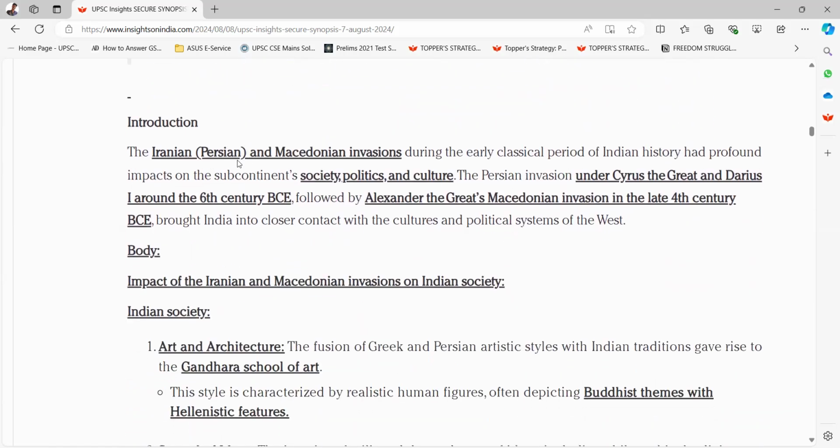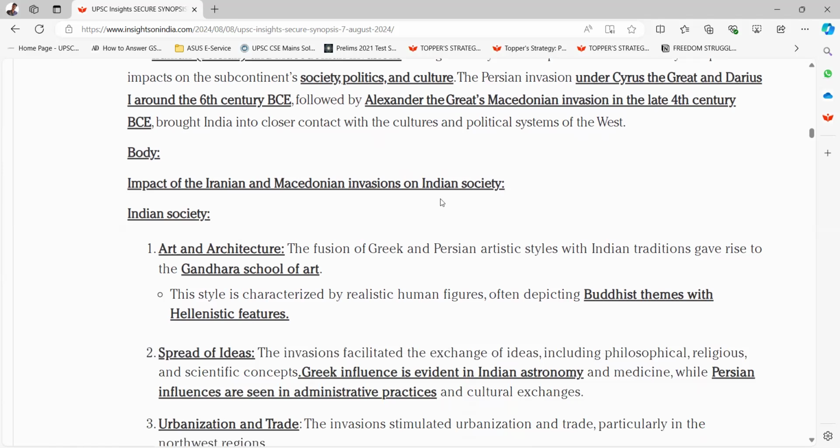Introduction. The Iranian, Persian, and Macedonian invasions during the early classical period of Indian history had profound impacts on the subcontinent's society, politics, and culture. The Persian invasion under Cyrus the Great and Darius I around the 6th century BCE, followed by Alexander the Great's Macedonian invasion in the late 4th century BCE, brought India into closer contact with the cultures and political systems of the West. Impact of Iranian and Macedonian invasions on Indian society.